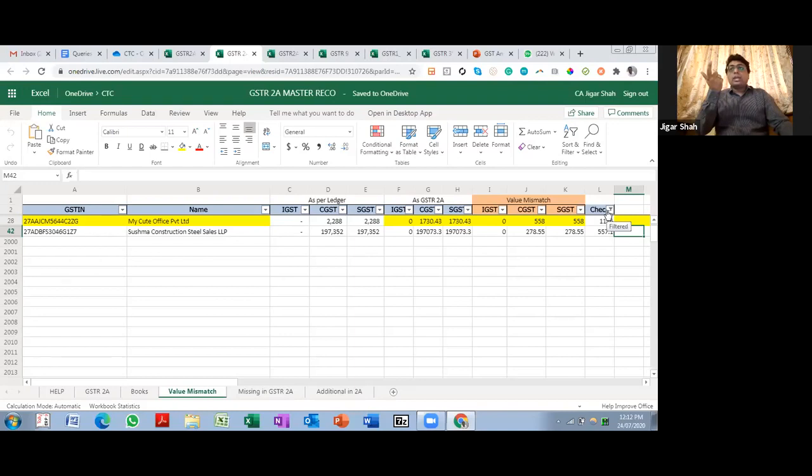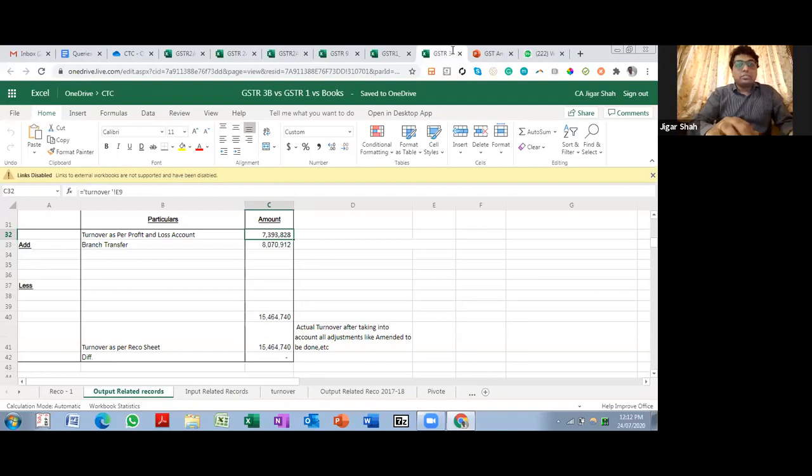Missing in 2A, you need to reach out to your vendor that please upload this in your 2A, otherwise I will not be able to take the credit, or I might face some challenges in future. And additionally in 2A, you need to check your books of accounts whether you have missed out taking something or it was really ineligible. If it is ineligible, you make a note of it, as we need to disclose it while we are filing GSTR 9 and 9C. So GSTR 2A reconciliation is the first thing that we do.